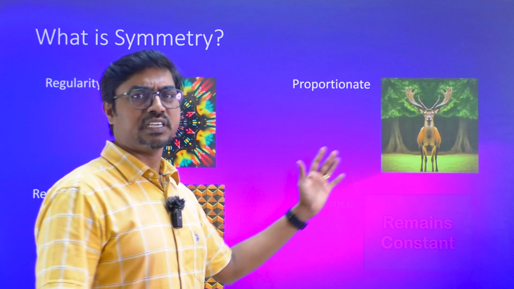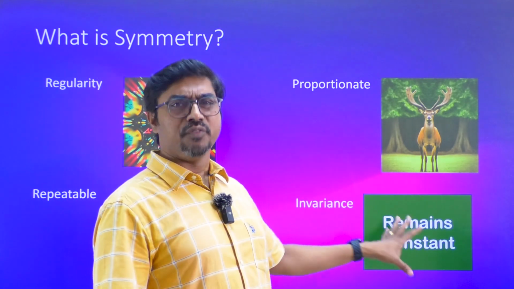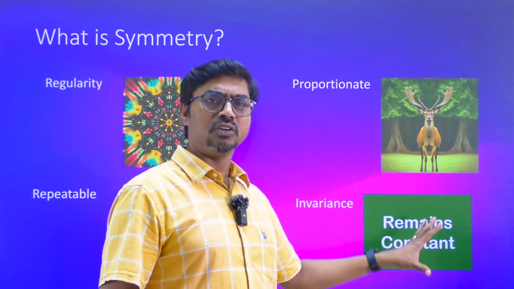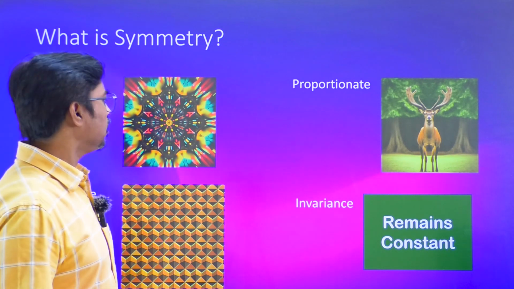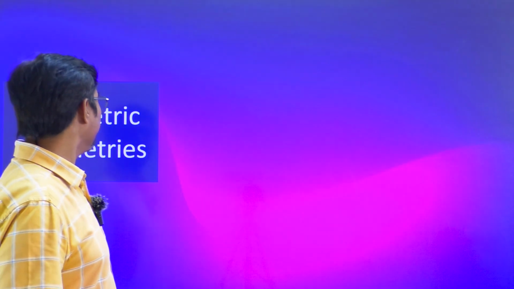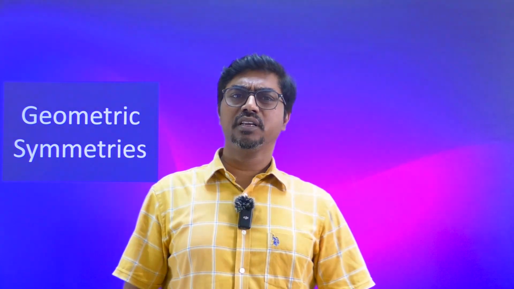Whenever you have these kinds of properties, there will be some invariance. Invariance means something which is not going to change. So invariance is an inherent property of symmetry. That is also one more thing. These are the properties that we have. So let's take examples of geometrical symmetry.